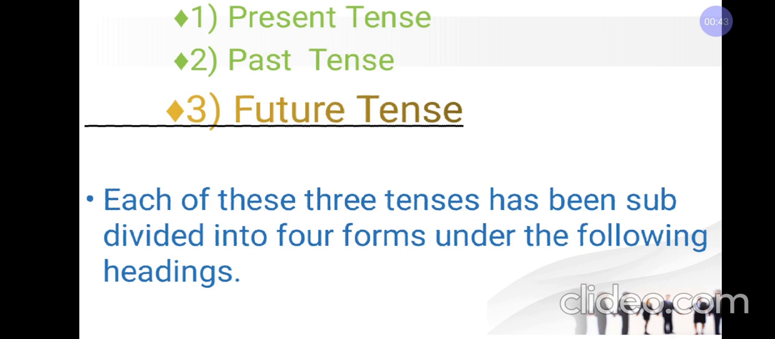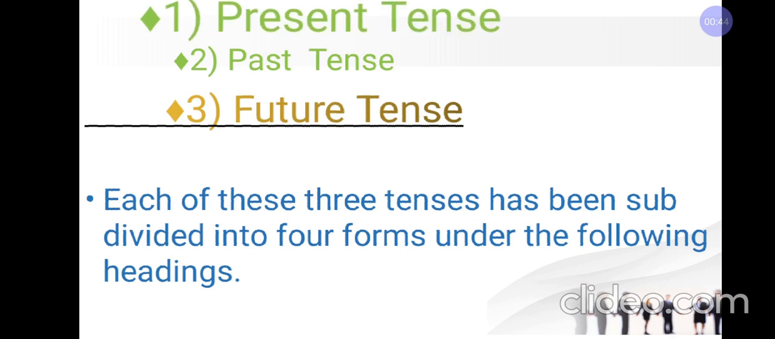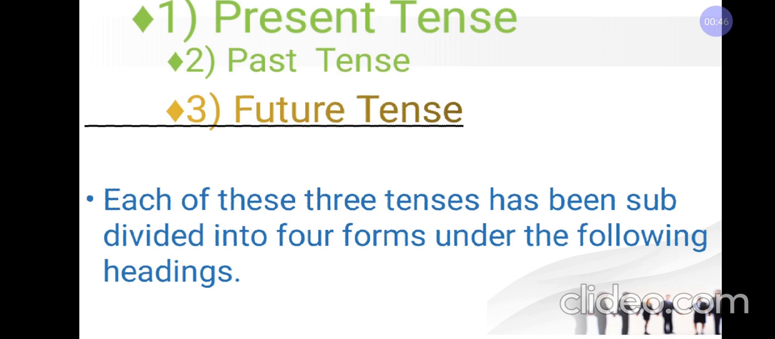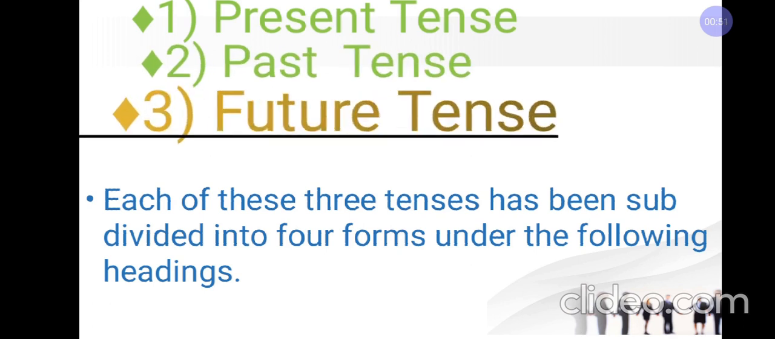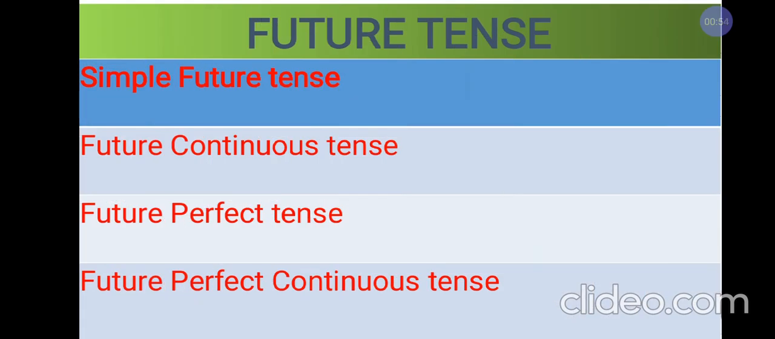Number one is present tense. Number two, past tense. Number three is future tense. And these three tenses have been divided into four forms. Today we will discuss future tense only. The subtenses of future tense are simple future tense, future continuous tense, future perfect tense, and future perfect continuous tense.